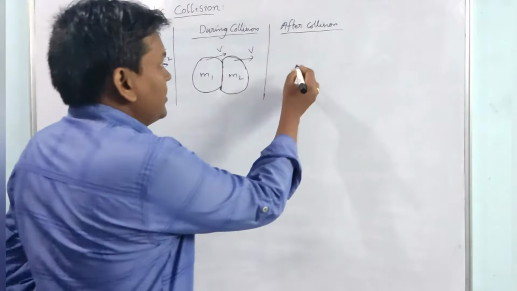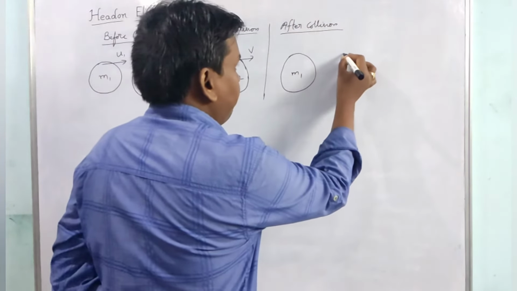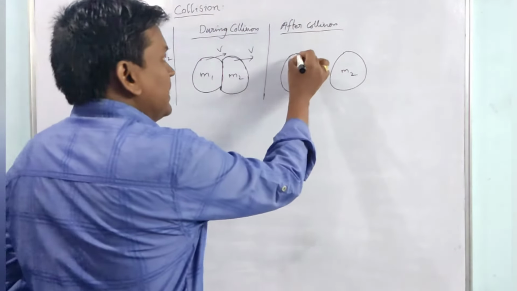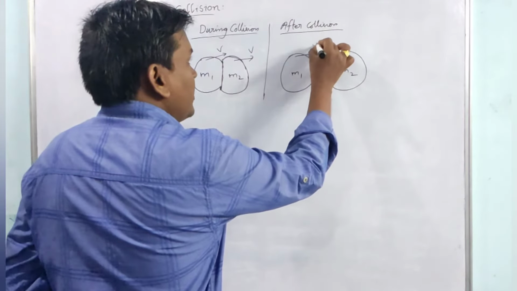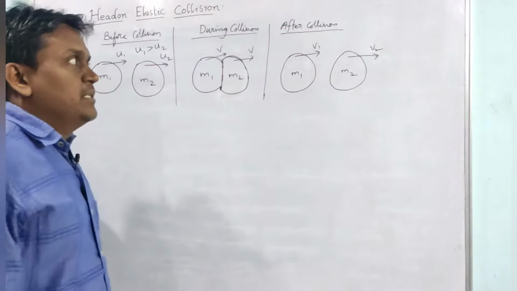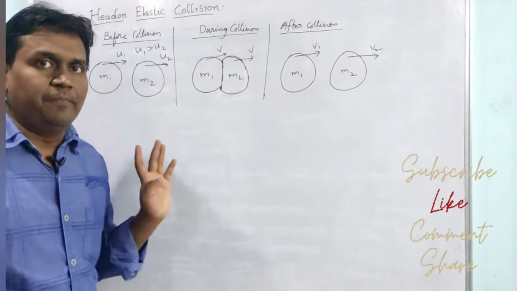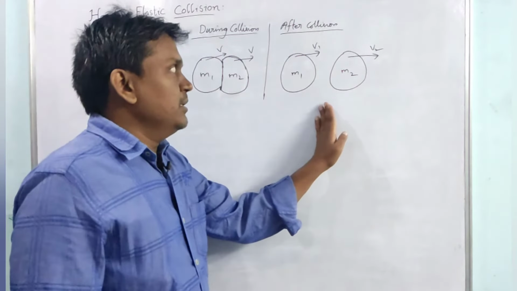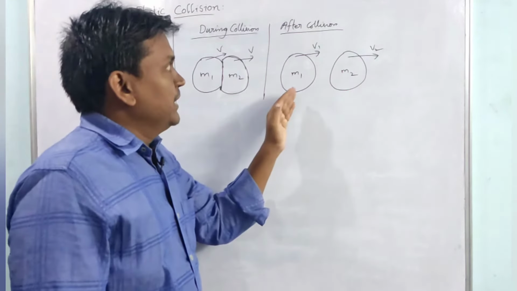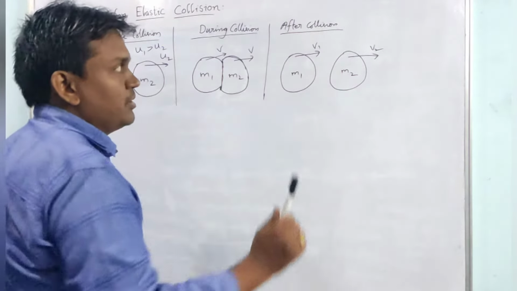And after collision, again this is mass m1 and this is mass m2, and the velocity of m1 is v1 and the velocity of m2 is v2. Before collision u1 will be greater than u2, and after collision definitely v2 will be greater than v1. So these are the situations before collision, during collision and after collision.